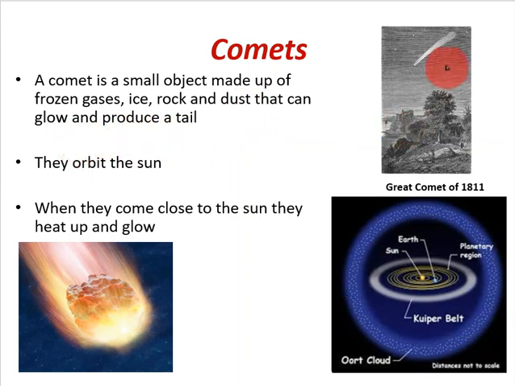So if you look at this painting here, it's of the Great Comet in 1811. We can see that it has this big tail that comes out from it. So this is an artist's depiction of a comet that was observed in the sky back in 1811. So what happens is comets basically orbit the sun, and when they come close to the sun, they heat up. And when they heat up, frozen gases, for example, start to turn back into a gas, and you get this trail that's left behind it. So where are comets located?